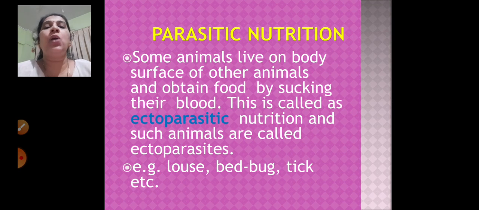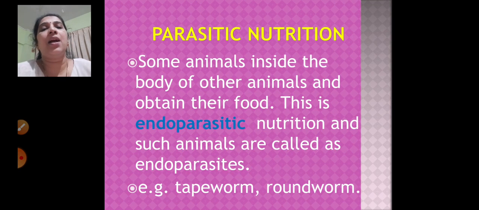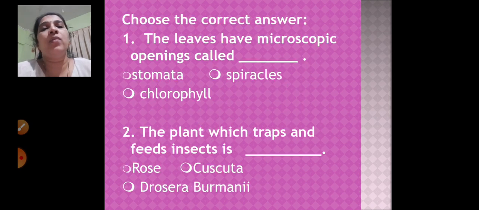For example, louse, bedbug, tick, etc. And what is endoparasitic nutrition? Some animals live inside the body of other animals and obtain their food. That is called endoparasitic nutrition, and the animals are called endoparasites. So tapeworm, roundworm, etc.